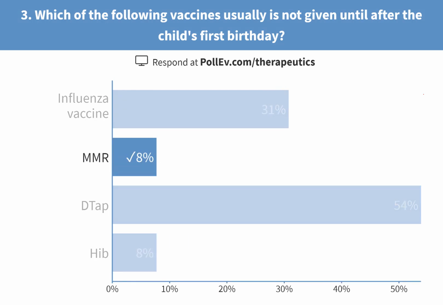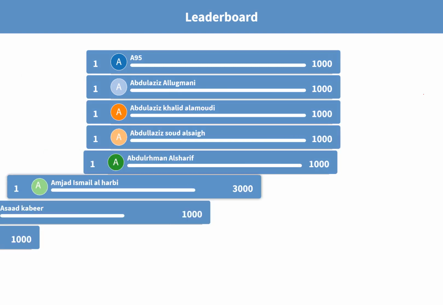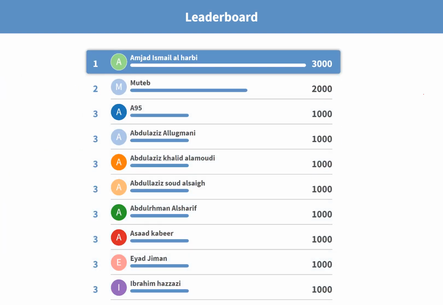If you look at the immunization schedule, MMR vaccine is the one which we start at 1 year. The question was about the child's first birthday, which means at 12 months. The vaccine you start at 12 months is the MMR vaccine.